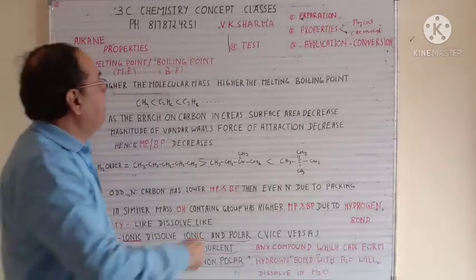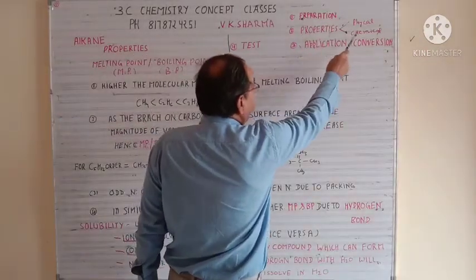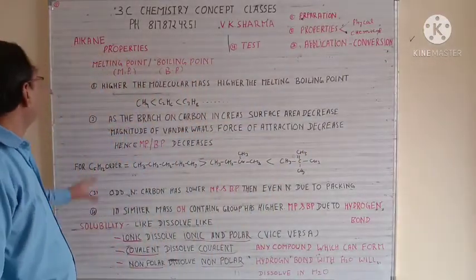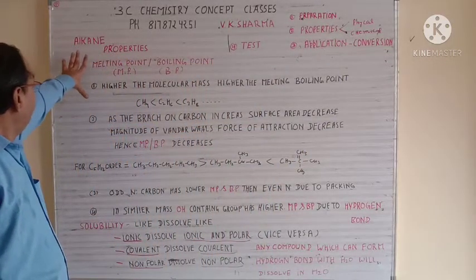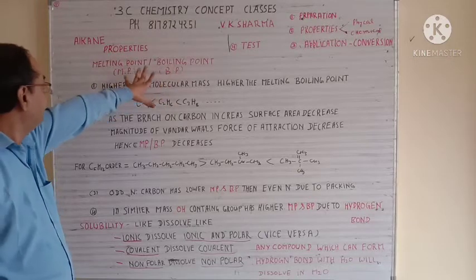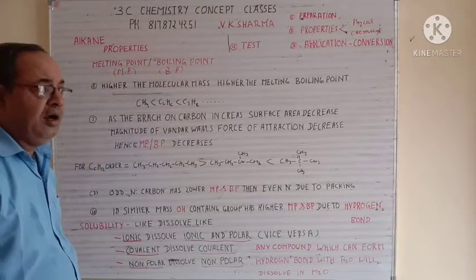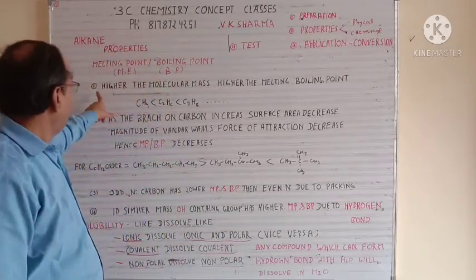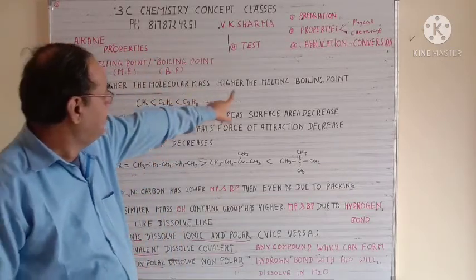So we have done preparation, we have done chemical properties. Now we are moving to physical properties. In physical properties, basically, we have first melting and boiling point, that is MP and BP. Now what happens for melting and boiling point? You have to just remember the first statement: higher the molecular mass, higher the melting and boiling point.